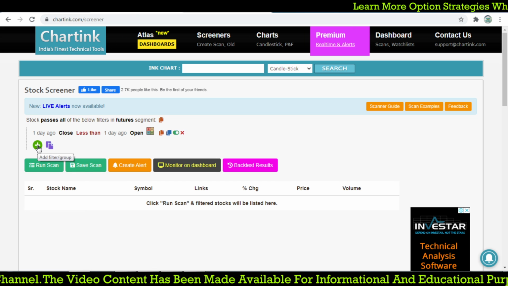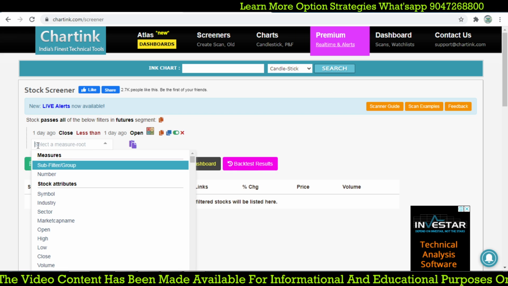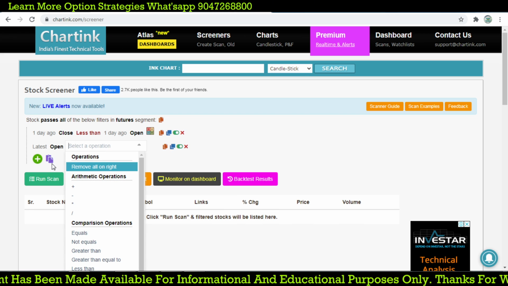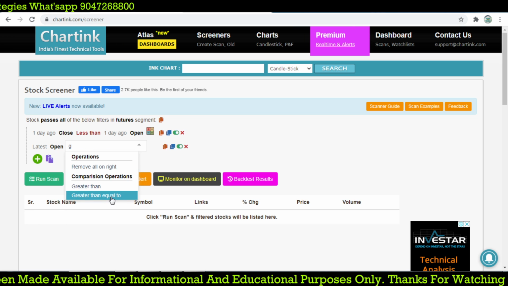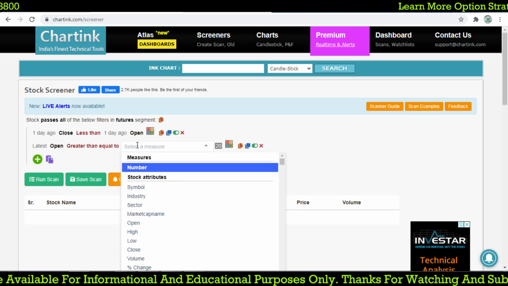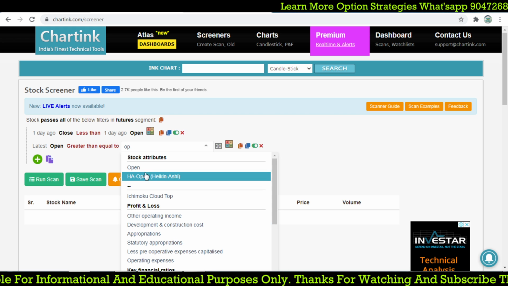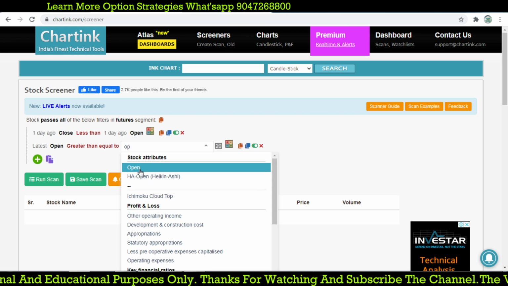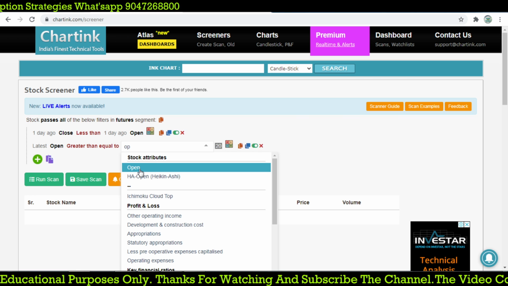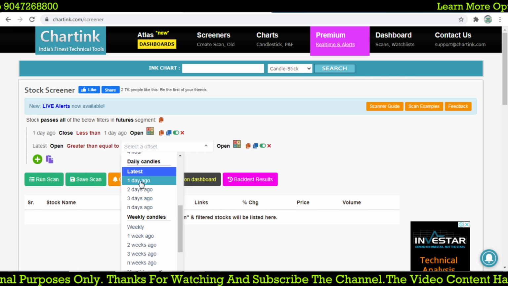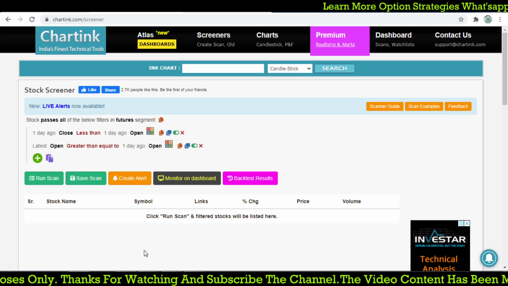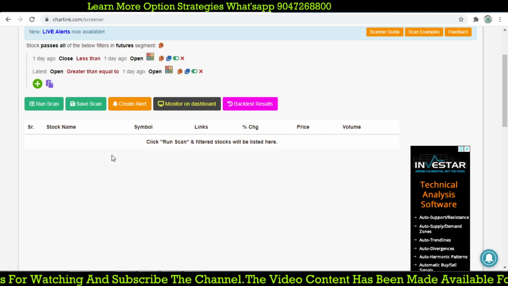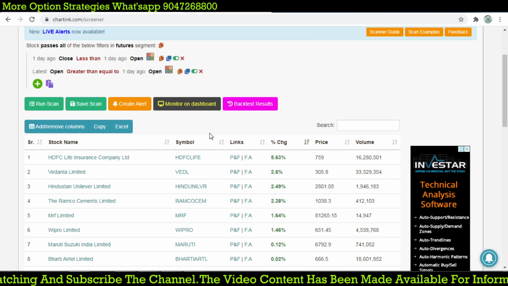Now the second day, the open candle. So the second day open is greater than or equal to one day ago open, right? Simple code. So that will tell us the latest open is greater than or equal to one day ago open. It simply filters out that kind of pattern where it forms in the future. Let's try to check whether it is working.